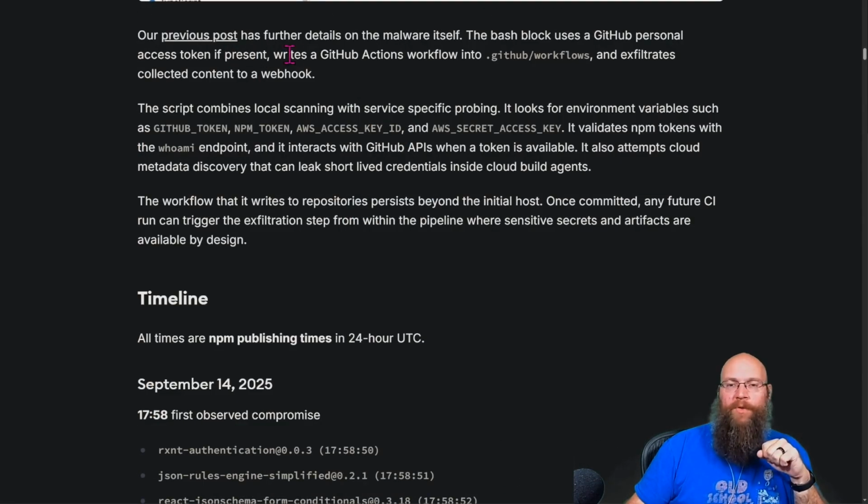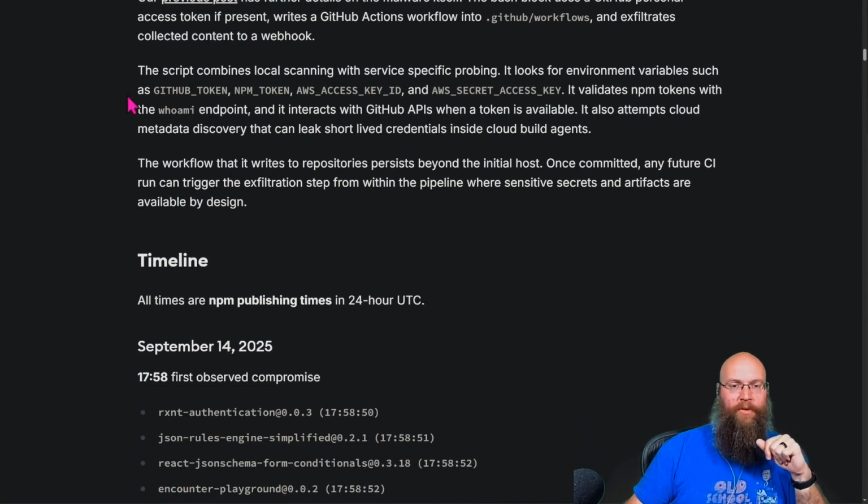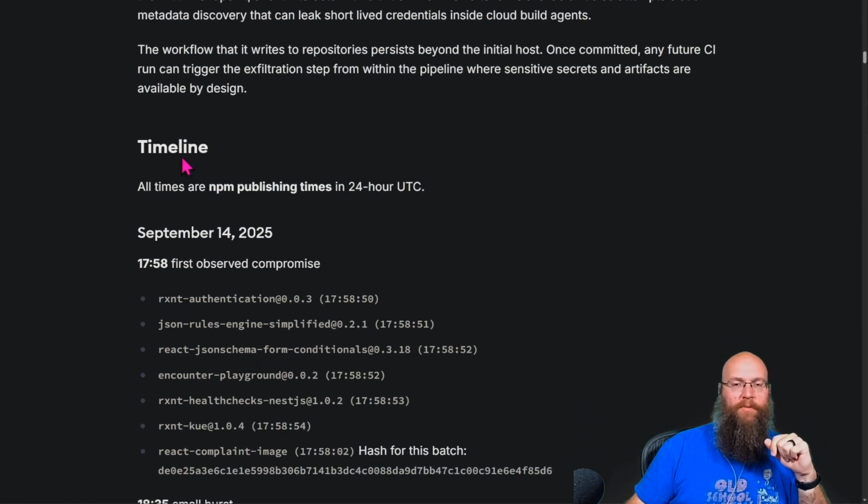In our previous post, we had further details on the malware itself, which we already talked about. But the bash block uses a GitHub personal access token if present, writes a GitHub action workflow, and exfiltrates the collected content to a webhook. The script combines local scanning with a lot of popular tools. We kind of already talked about that. Oh, good, they've got a little bit more of a timeline here.